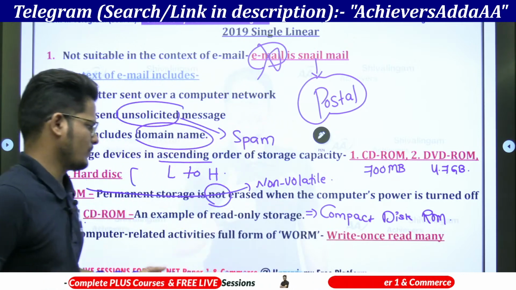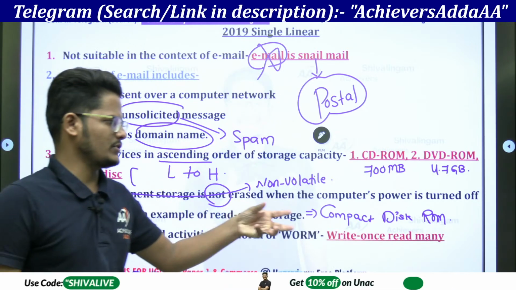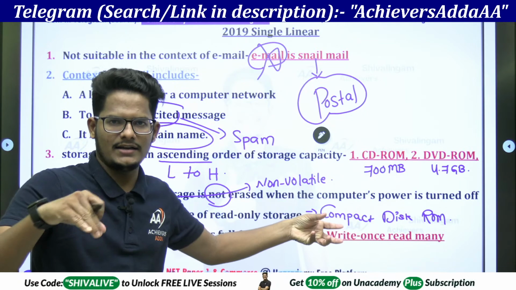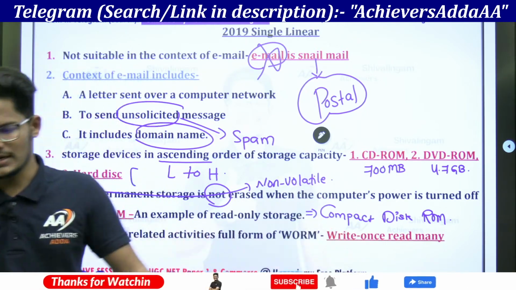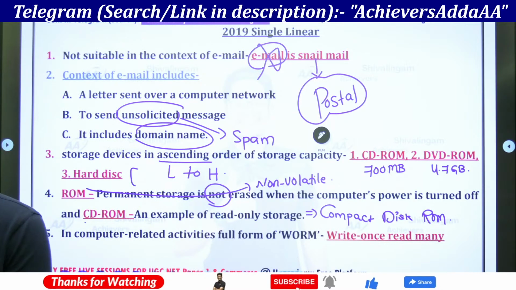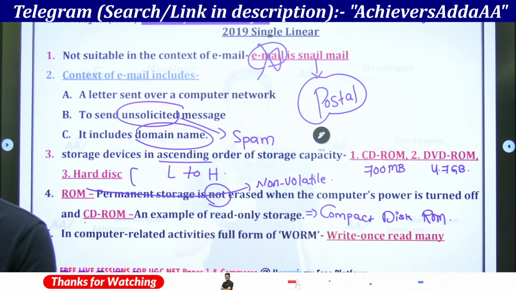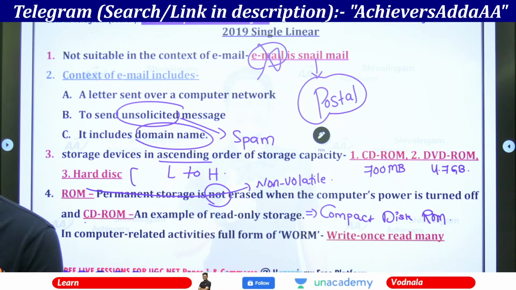This is also only readable. Once you insert the data, you cannot erase the data, you cannot overwrite the data. You can just view only, you cannot use it multiple times. Blu-ray 128 GB. Okay.